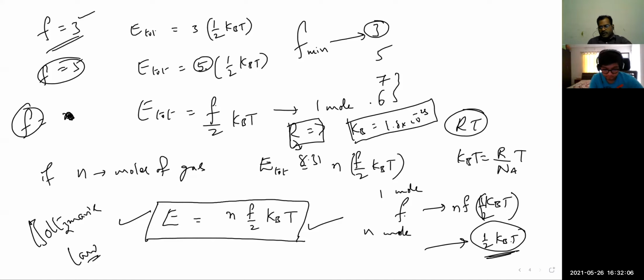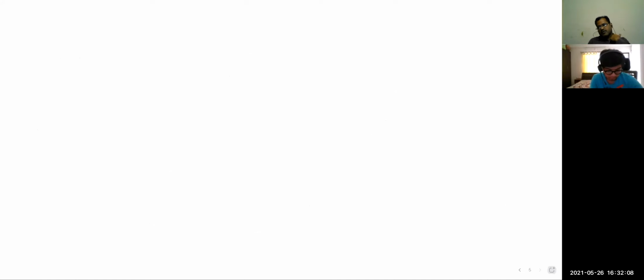Now, I will give you one table which avoids the total confusion about this. 1 mole, 1 molecule, 1 gram, or n number of molecules, m grams, different notations will be there. Here I will give the total comparison table like this. You observe. First, let us consider the ideal gas equation. In the first class itself, I told you I will clear this doubt in future. Now I am clearing your doubt.